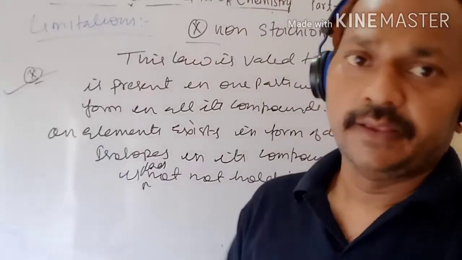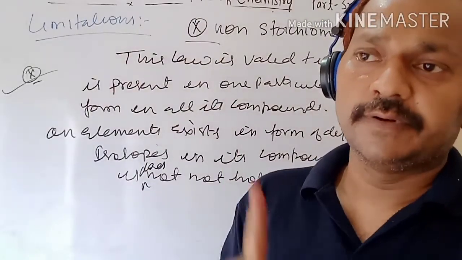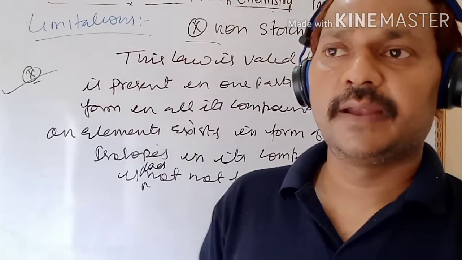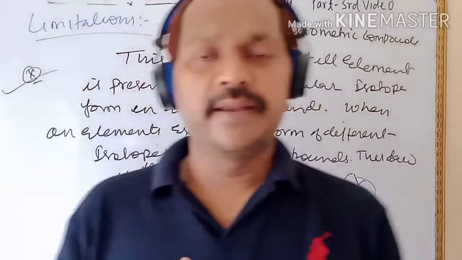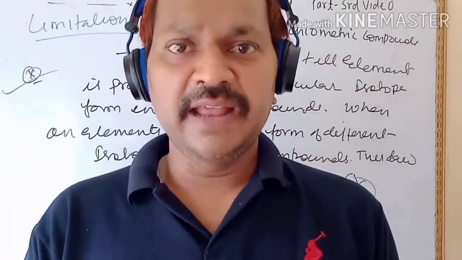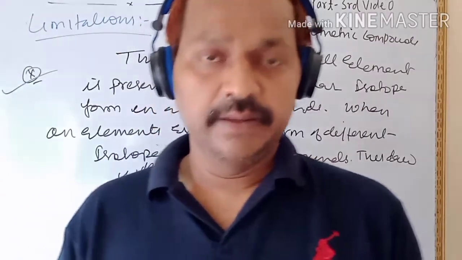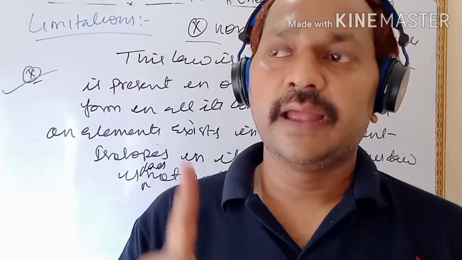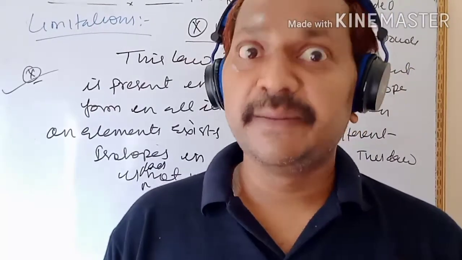Now children, a recap of this law. First, this is the law of multiple proportions proposed by Dalton, with its statement, explanation, example or numerical, and limitations.